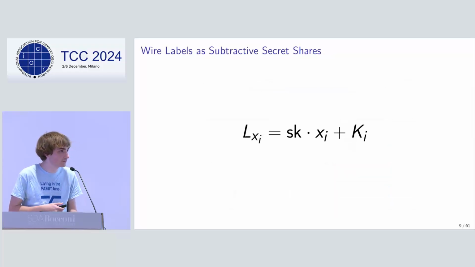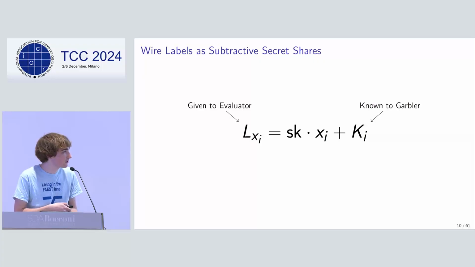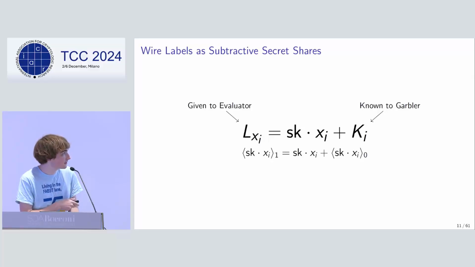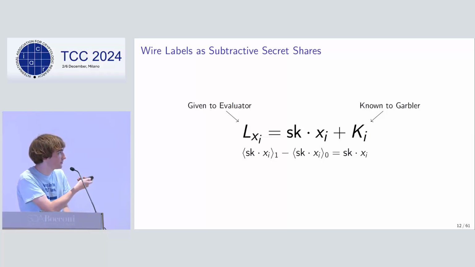So to start off, we have an observation on the form of these free addition arithmetic garbling wire labels. We have the wire label known to the evaluator and some offset k_i known to the garbler that's used to hide the secret key and the value. You can view these as being subtractive secret shares of the value, the secret key times the value the wire label represents. So the difference between the two shares is the secret key times the input.